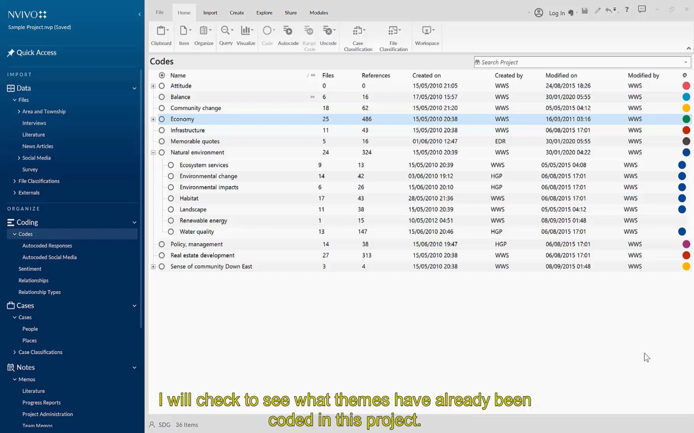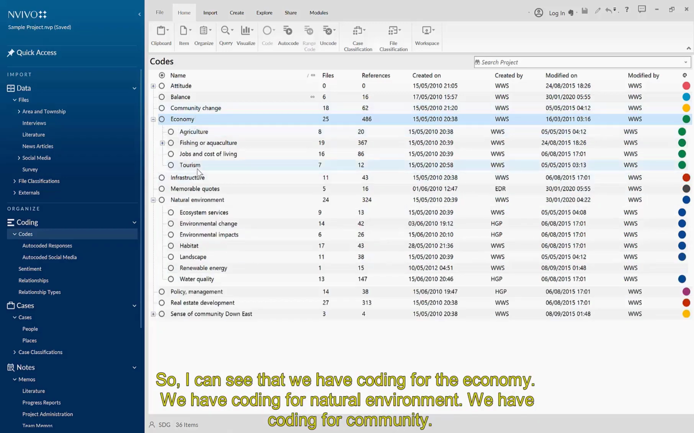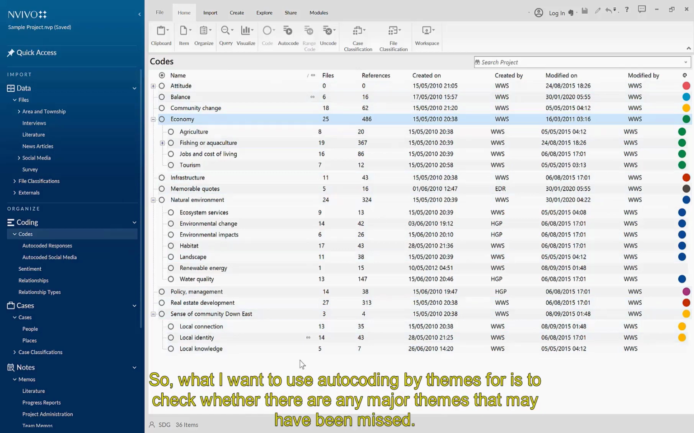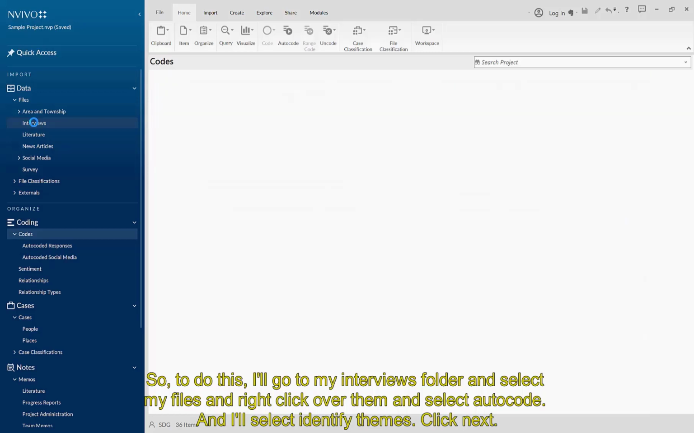I will check to see what themes have already been coded in this project. So I can see that we have coding for the economy, we have coding for natural environment, we have coding for community. So I have a good sense of the themes that have emerged from this project. So what I want to use autocoding by themes for is to check whether there are any major themes that may have been missed. So to do this, I'll go to my interviews folder